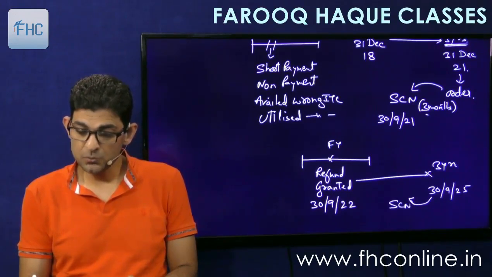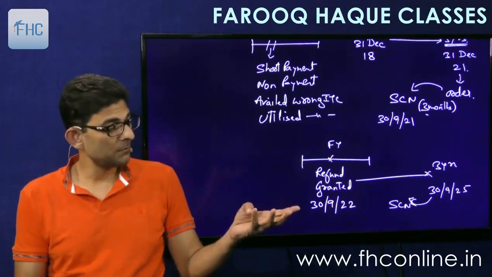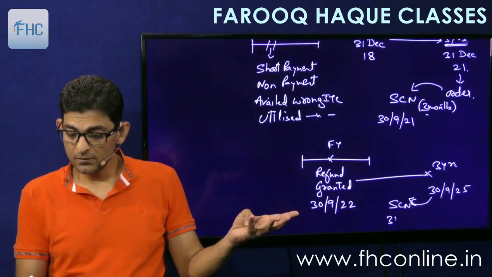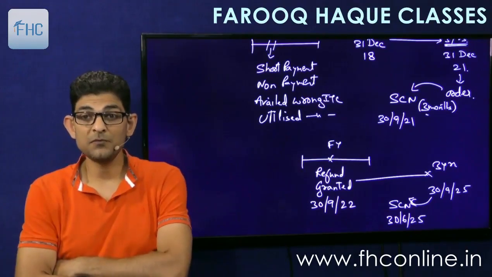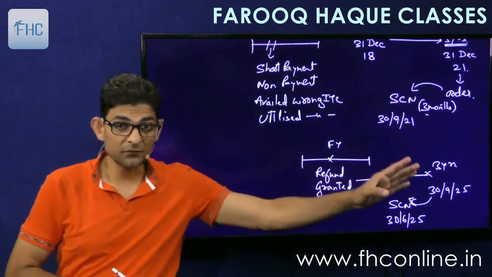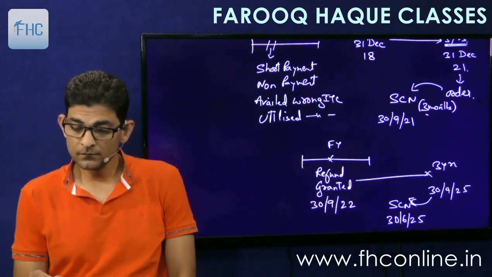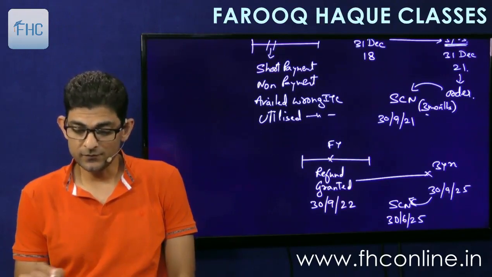And the notice period will be 3 months before that. Show cause notice has to be issued 3 months before. Means by, if this is September to September, August, July you leave. So this will be 30th of June 2025. Will be the time limit for issuing show cause notice. Means show cause notice has to be issued before this date, not after this date. Okay. Pause and take it down. Very good.